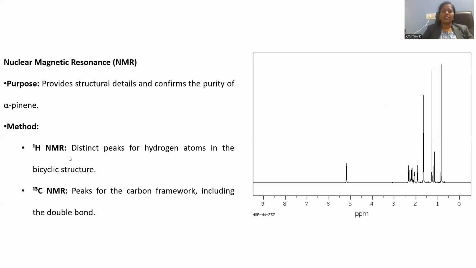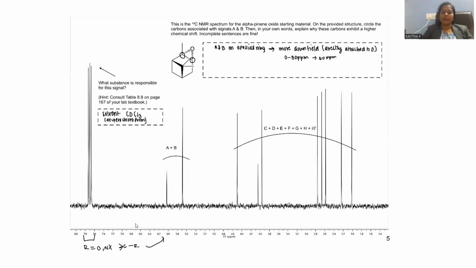This is the way distinctive peaks are noticed for the proton NMR spectrum for this alpha pinene. And the C13 NMR gives the nature of the carbon atoms over there. Whatever methyl carbons are there, they will give the signals in the upfield, near to the internal standard.